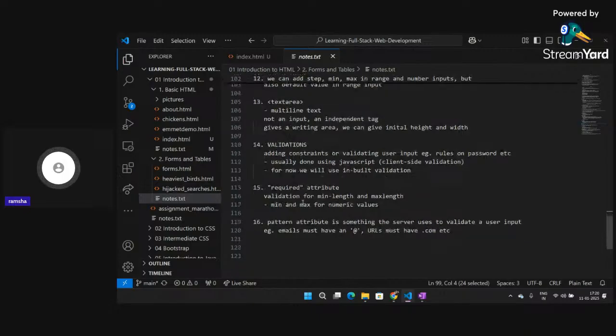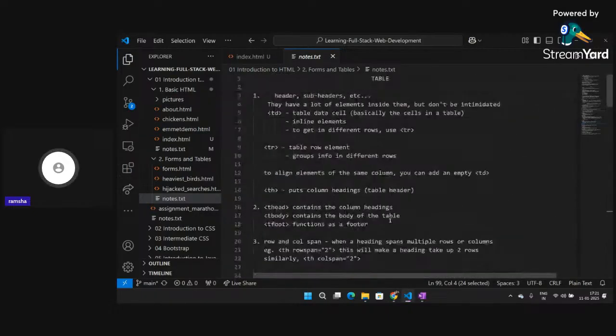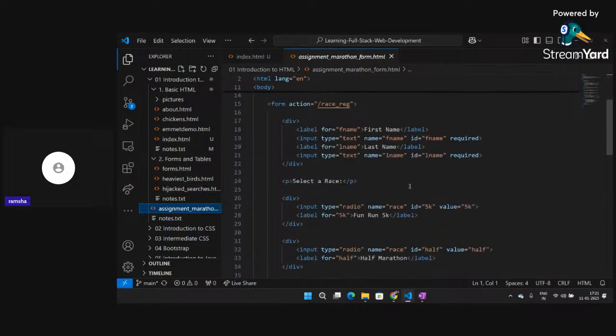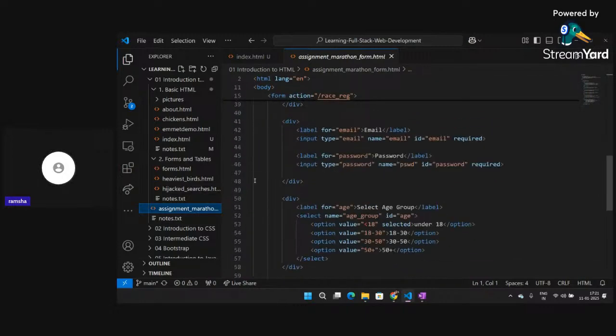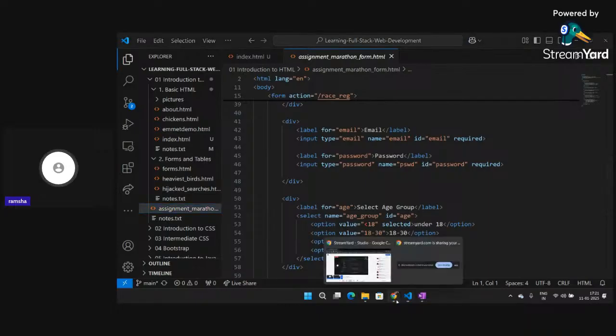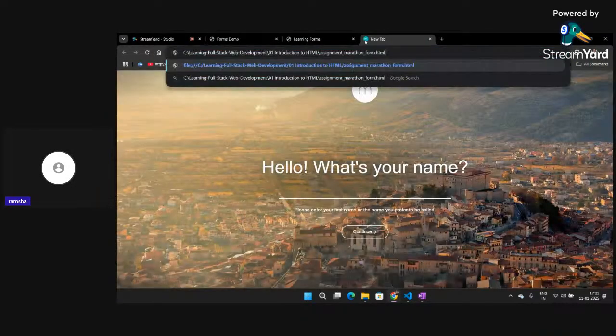You can practice this, work around, and you'll be able to understand things in a better way. So I think the form part is also complete, the tables part is also complete, and this is one assignment for all of you. If you are able to complete this, then we are good to go to move further.